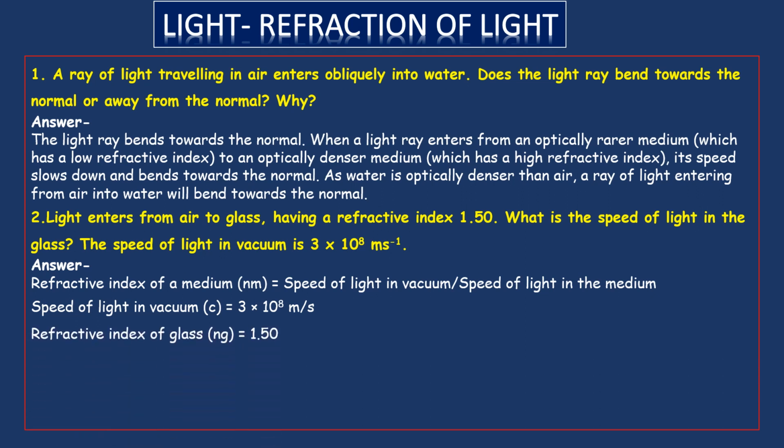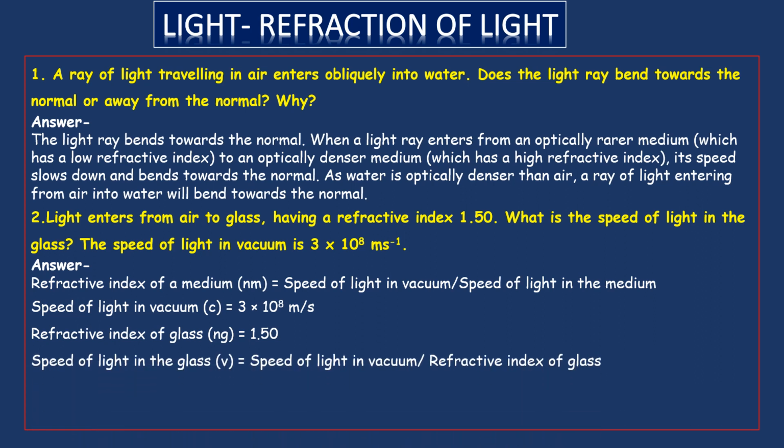Refractive index of glass is given, that is n_g. n refers to refractive index, g refers to glass. So refractive index of glass is already given, that is 1.50. That means the bending of light in glass when compared to air will be 1.5 times more.